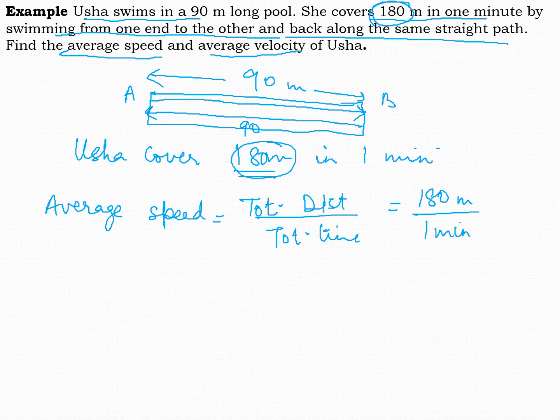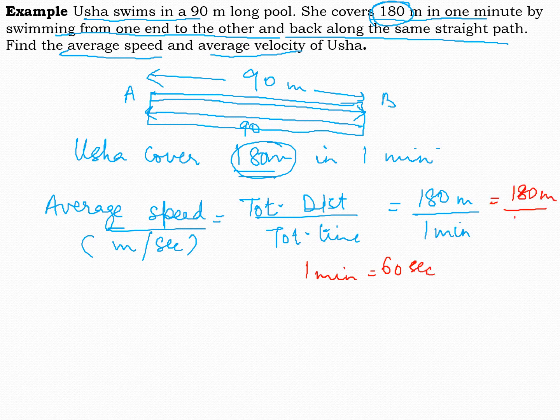Now the SI unit of average speed is meter per second, so you have to change 1 minute to 60 second. So 180 meter by 60 second. When you solve, the answer will be 3 meter per second. This is the average speed of Usha.